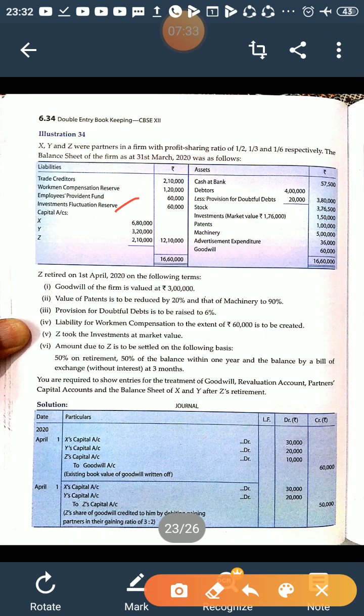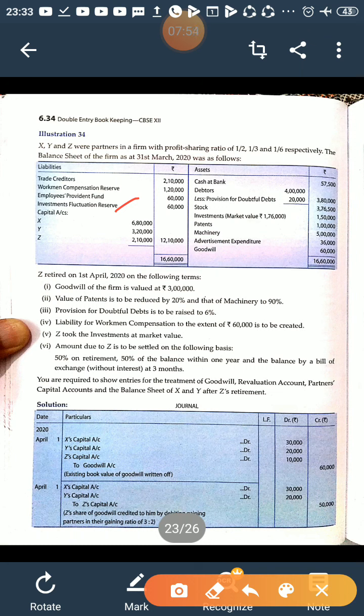Now next is investment fluctuation fund. This is also a specific reserve. The concept says if there is any decrease in the market price of the investment, the loss due to the decrease in market price of the investment should be met out by this reserve, and the rest of the amount will be shared by all the partners in their old ratio.